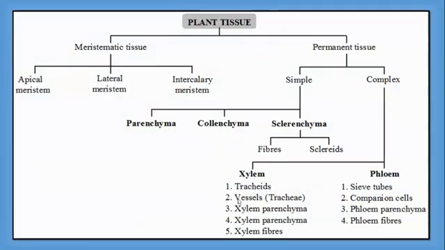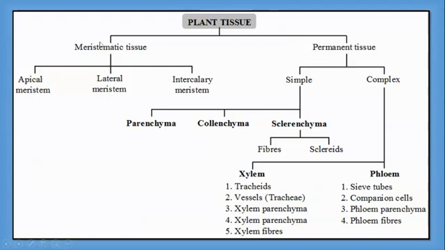Now the next thing. Here we have a graphical representation, or you can say the hierarchy or branches of plant tissue. The plant tissue has two groups, meristematic tissue and permanent tissue. Meristematic tissue is the tissue found at the growing region, at the tip of the plant. Whereas permanent tissue is obtained from the meristematic tissue.